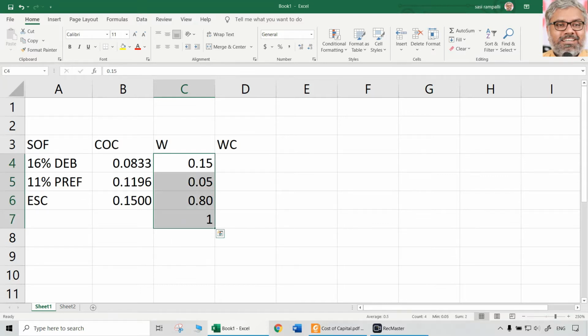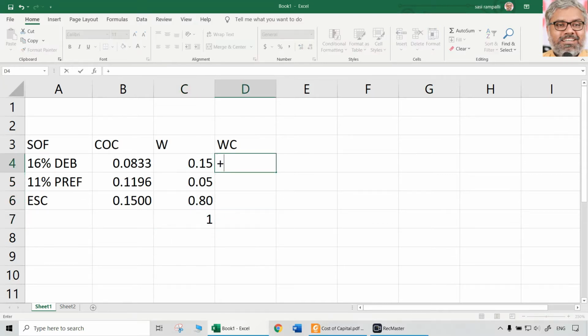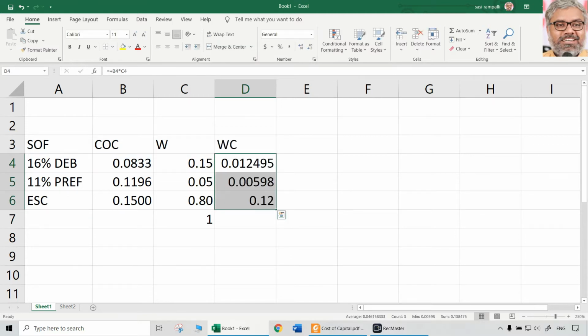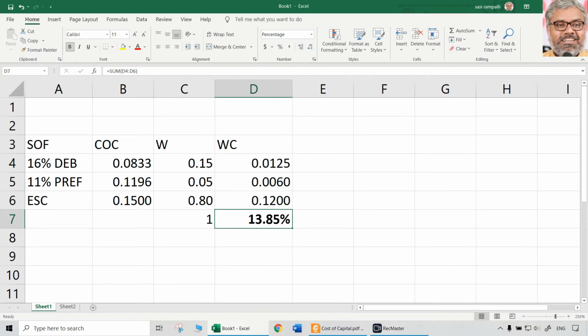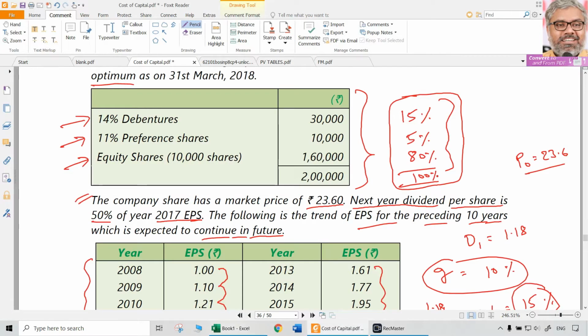As I told you, make sure the total of weights is equal to 1. Then it is all multiplication and total. So multiply that and total that. You need to be doing at least 4 decimals, because percentage-wise at least 2 decimals will emerge. Then we have the total of it. In percentage terms, it is going to be 13.85%.